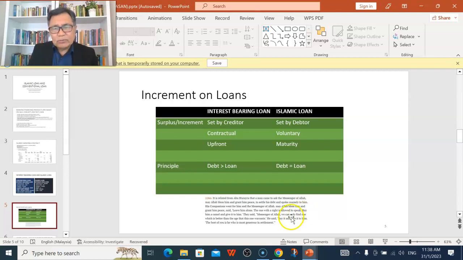So meaning that when we settle our debt, meaning that we take a personal loan, or we take a qardu hasan from our friend, and when we pay back the debt over the period of the loan period, at maturity, it is encouraged for us to pay more than what we owe the person.